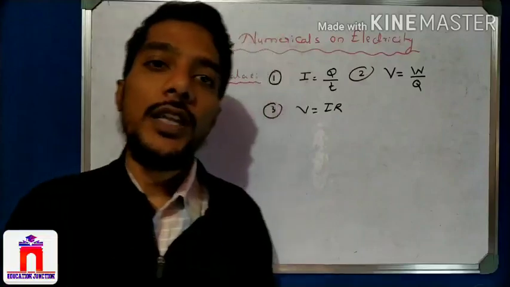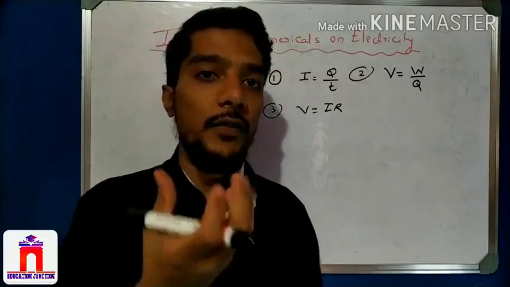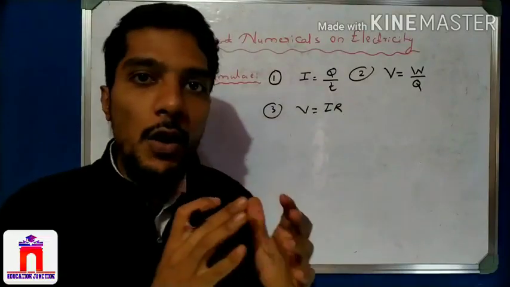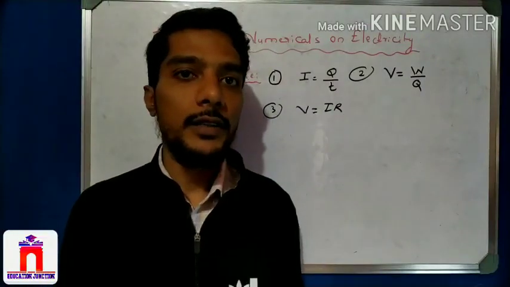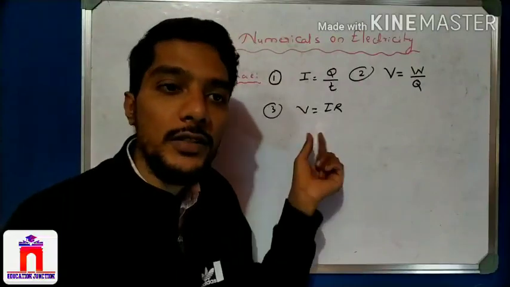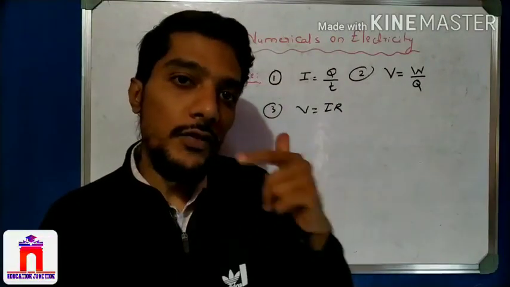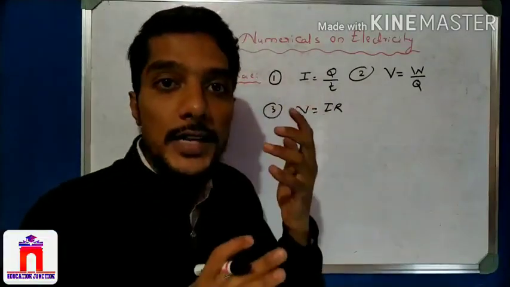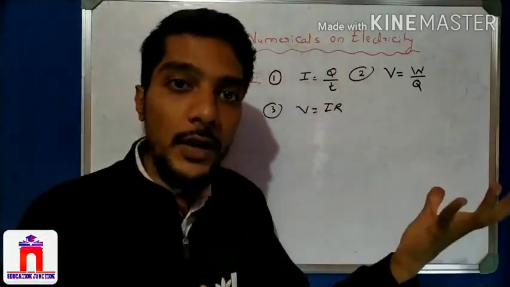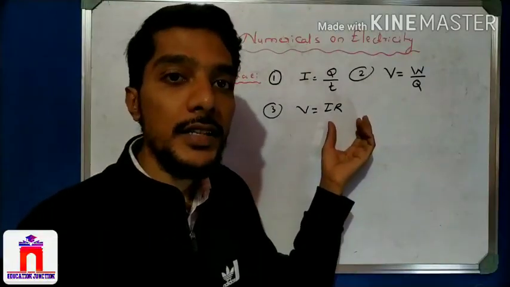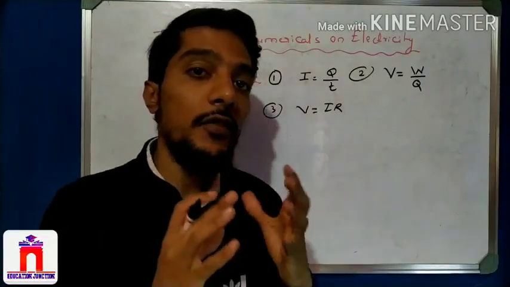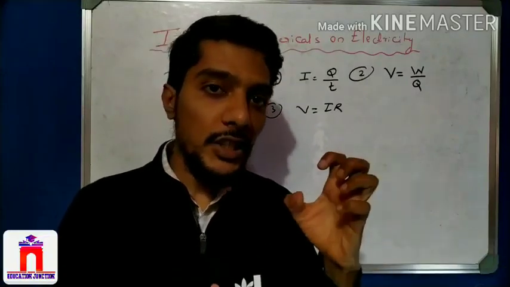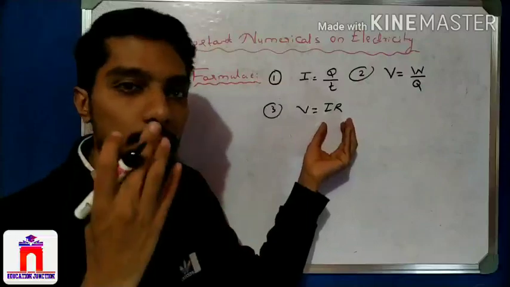Students, that is actually the method of recalling, the method of revision. See here, take the formula V is equal to IR and recall the whole of Ohm's law. What is the potential difference? Recall the definition of potential difference and revise that concept. And what is I? I is the current, that is Q by T. Recall, what is resistance? R is resistance, the unit is ohm. And what is the definition? It is the property of the metal that resists the flow of electrons. That is the method to revise.